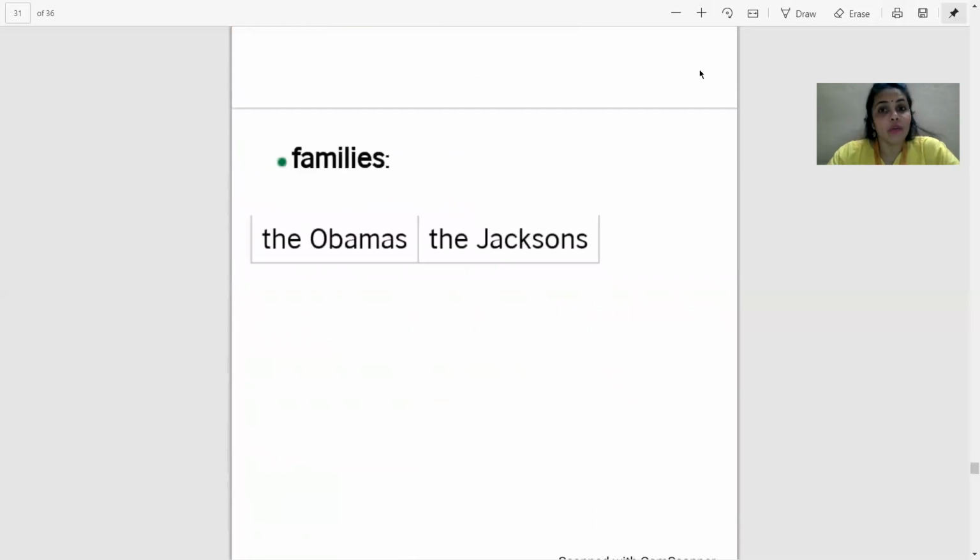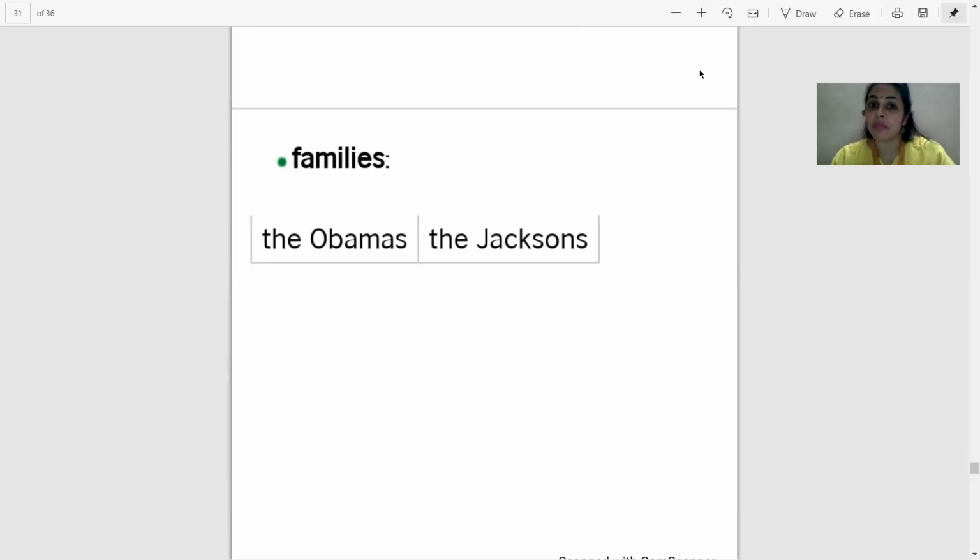You might not be knowing, but this is true. We even use "the" with families. The Obamas, the Jacksons, the Guptas, the Ambanis, the Bachchans, the Sharmas, in this way. And whenever we are adding "the" with the names of families, we make it plural. Why? Because we are talking about each and every member of that family. We are not saying Mr. Sharma.